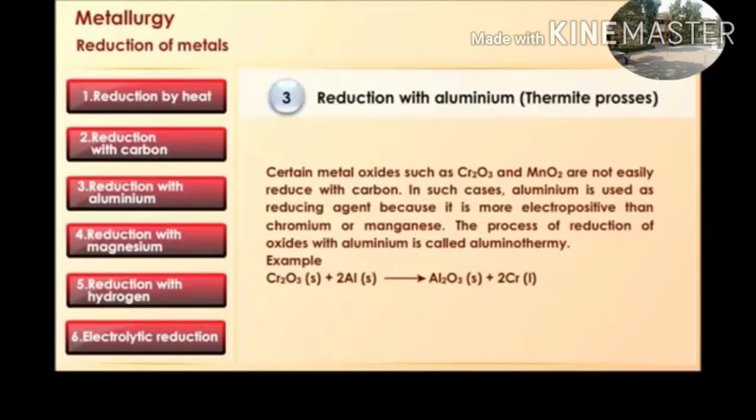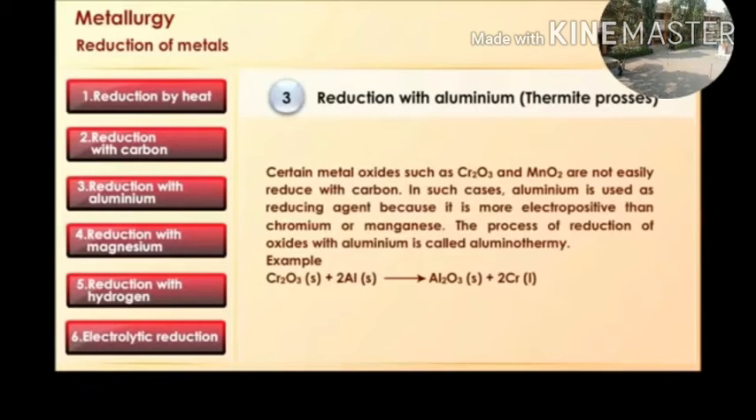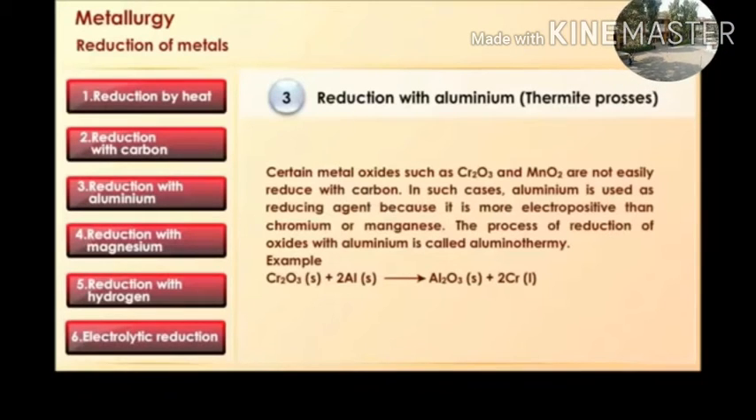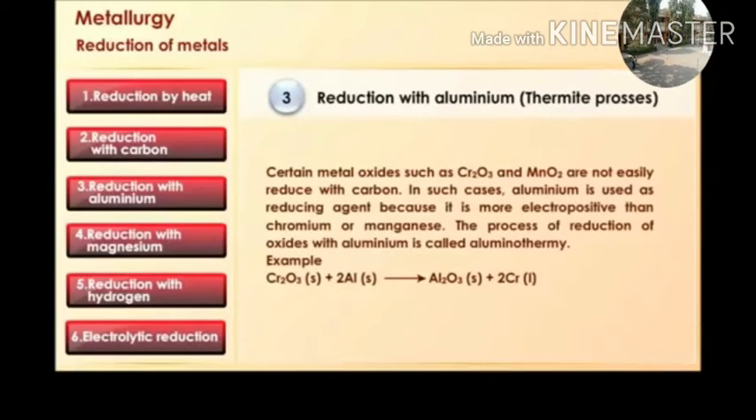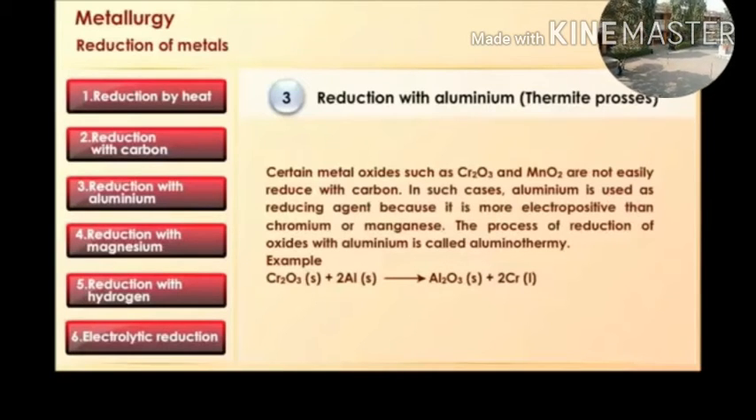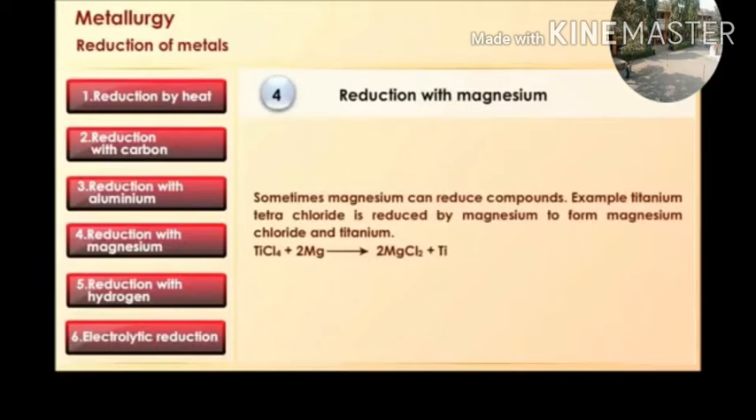This is the reduction with aluminium, which is known as the thermite process, from which we get alumina, and chromium metal is separated from its ore, chromium oxide. In this way, by the reduction with aluminium, we can separate out some metals from their oxides by this process.